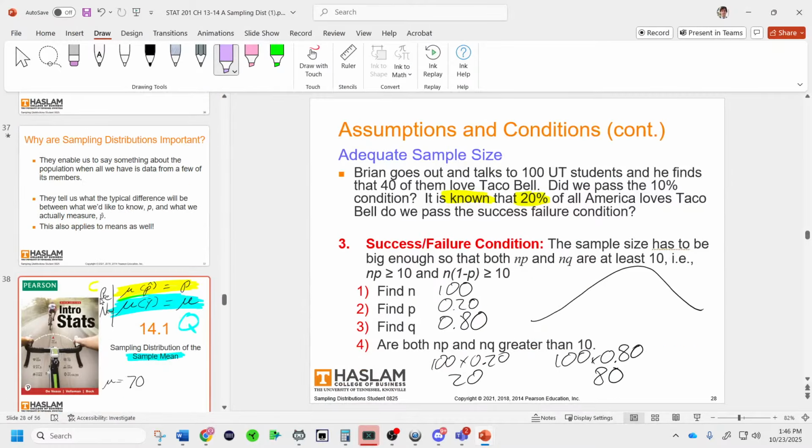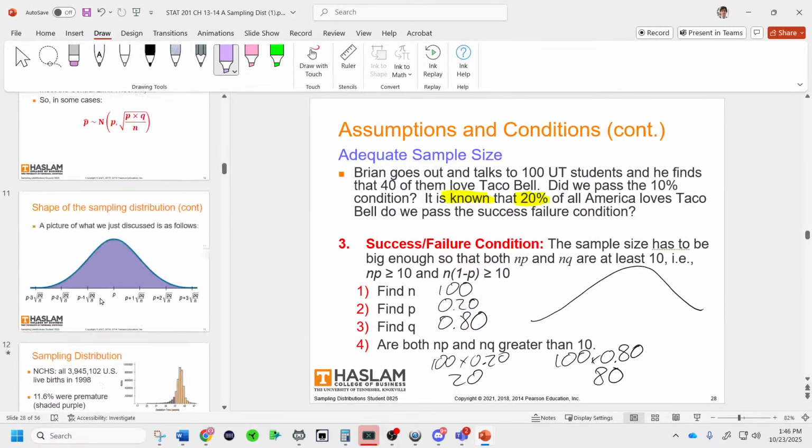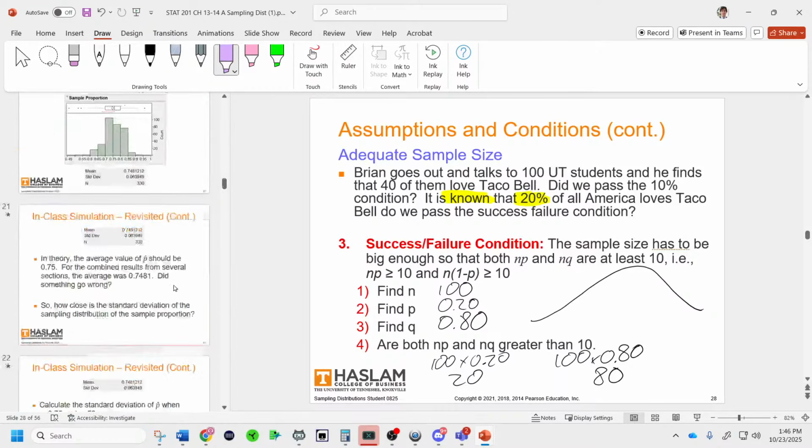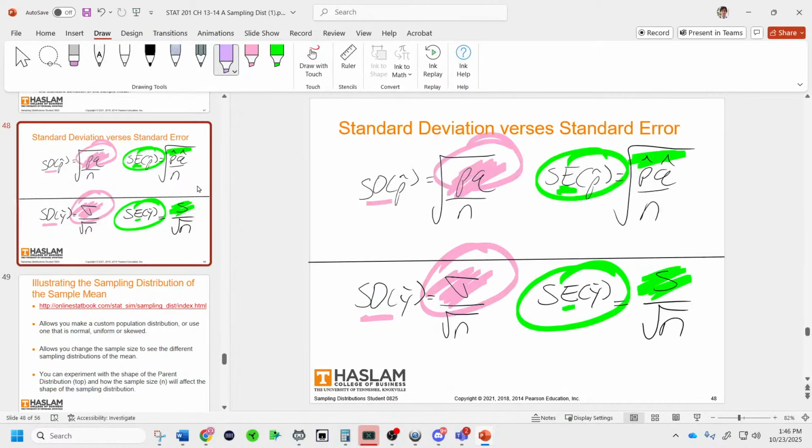And then calculate the standard error. So we wrote some equations today in class. The standard error is an estimate of the truth. Where the standard deviations are the truth. So you've noticed the difference: when it's the standard error, you use p hat, q hat, which are estimates, versus the standard deviation of the sample proportion, which uses the actual truth. Standard deviation of y bar is sigma over square root of n. The standard error of y bar is s over square root of n, which is the sample standard deviation.